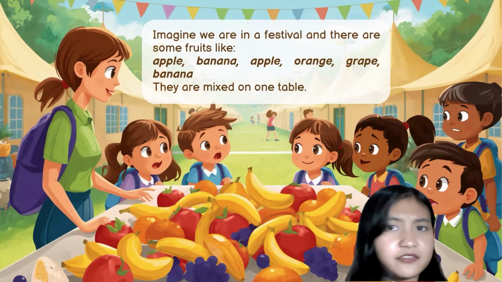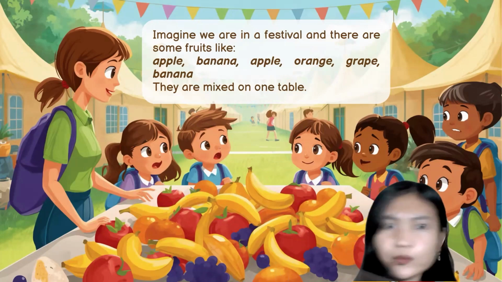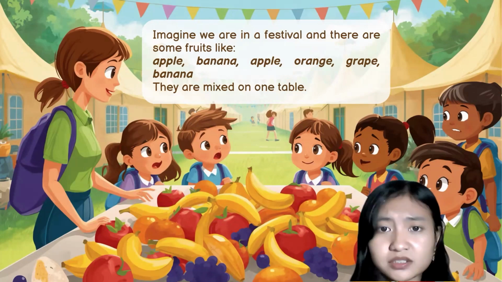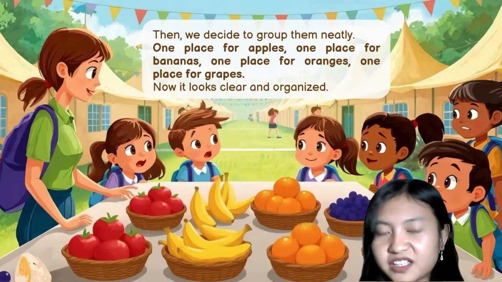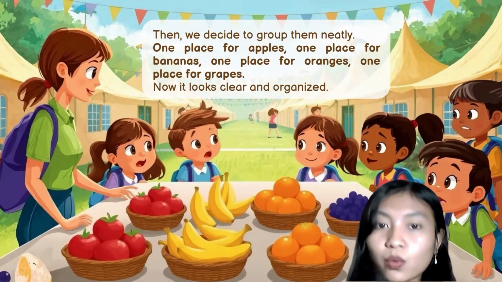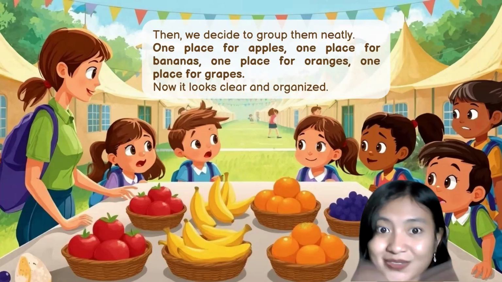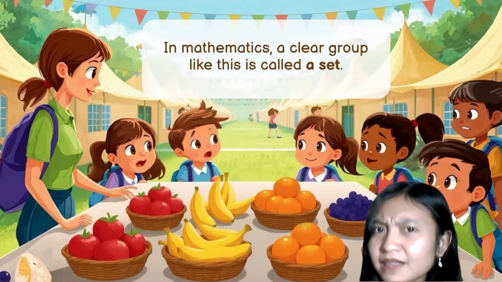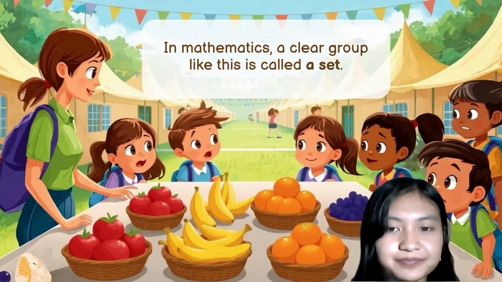Imagine that we are at a festival and there are some fruits like apple, banana, apple, orange, grape, banana, repeated. And they are mixed on one table. And then we decide to group them neatly. One place for apples, one place for bananas, one place for oranges, and one place for grapes. So now it looks clear and organized. Well, in mathematics, a clear group like this is called a set.